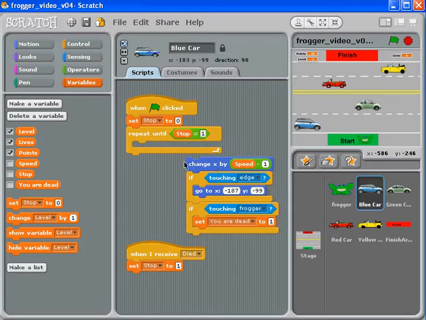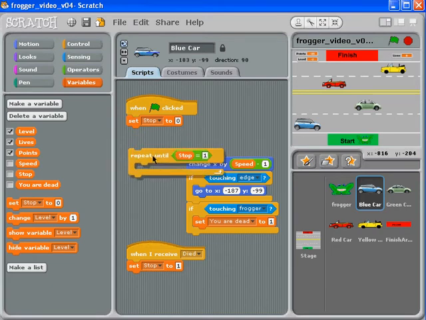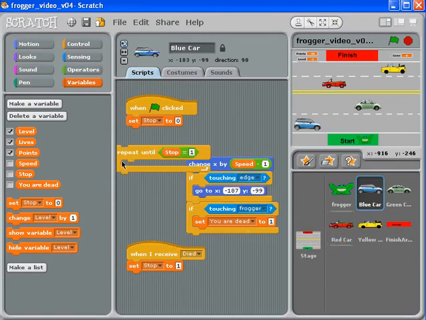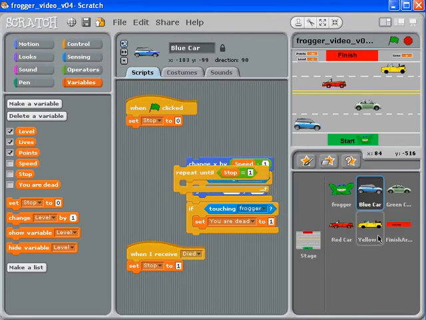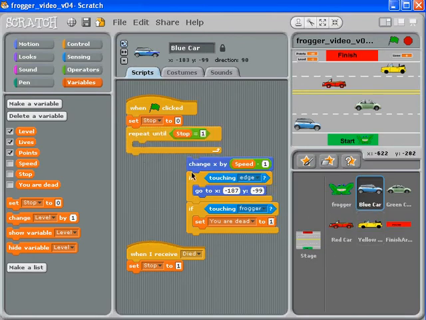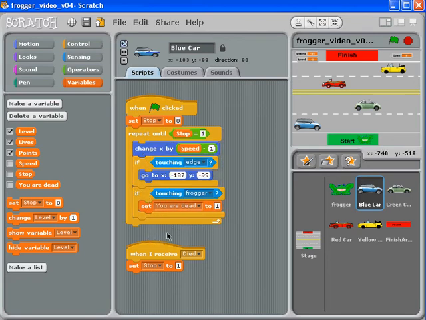So I'm just going to grab this repeat until, because this is the part I want on all my cars. I'm going to drag it onto the green car, then onto the red car, and then onto the yellow car. And then I'm going to put it back and put it back. So this code is all still the way I had it just a second ago, and I want to test that before I go much further.